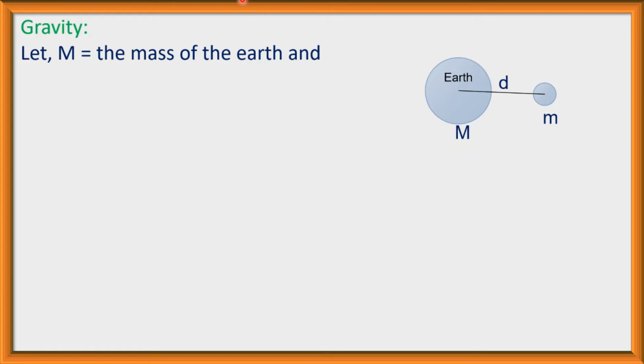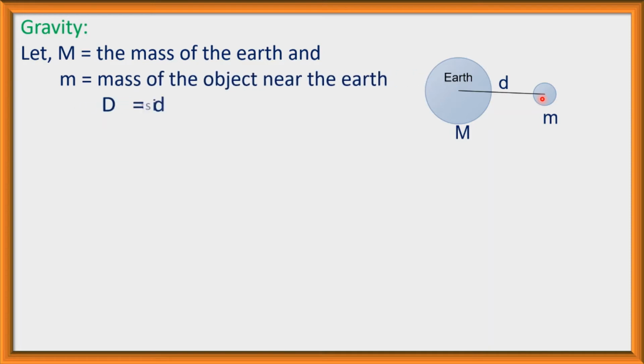Let capital M be the mass of the earth. Here is the earth, and here an object near to the earth. Capital M is the mass of the earth, and small m is the mass of the object, and d is the distance between them. Here distance between earth and the object is d.